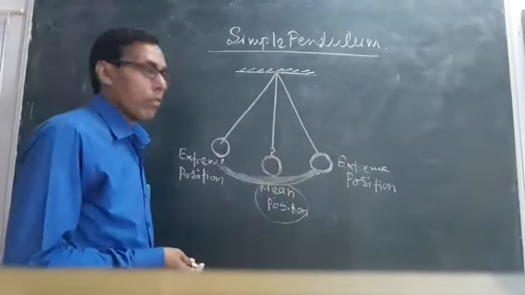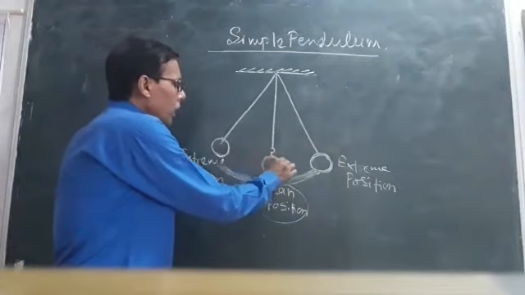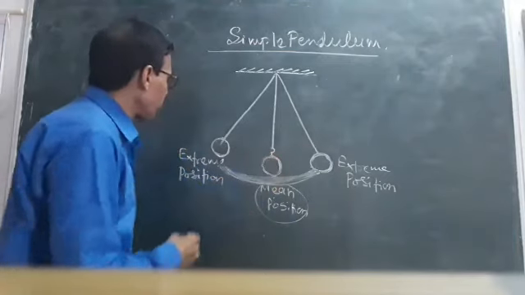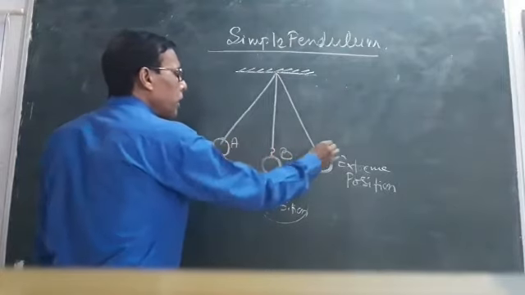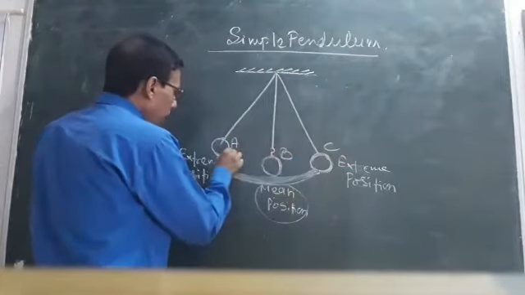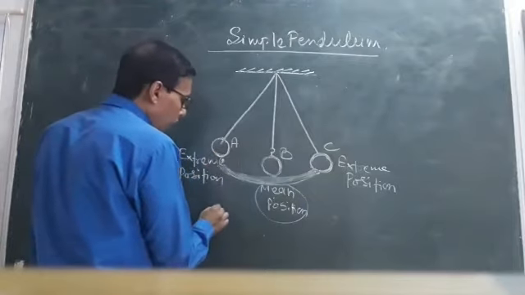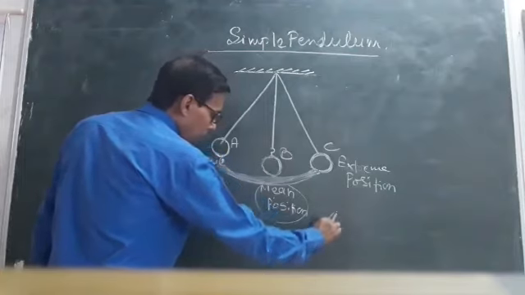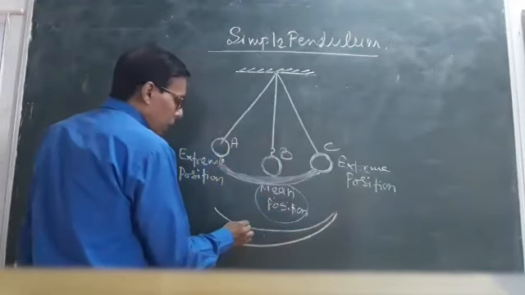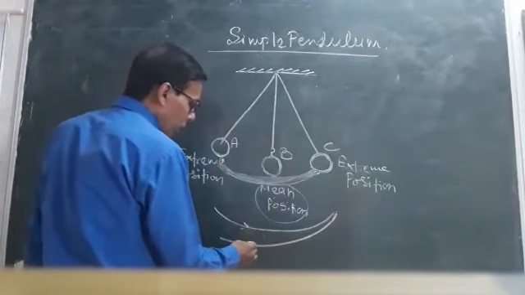Now, when is one oscillation said to be completed? Suppose here is position A, this is position B, this is position C. When the bob starts from A to B and then C and again comes back to A, it is said to be one oscillation.